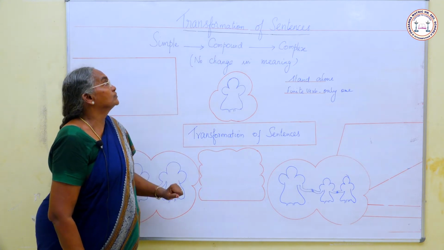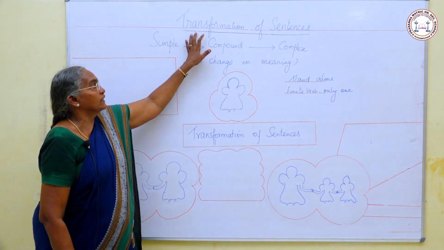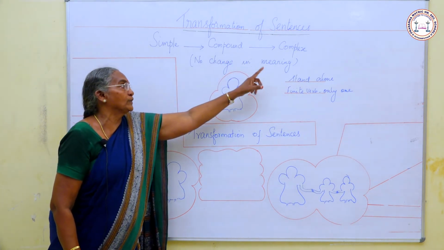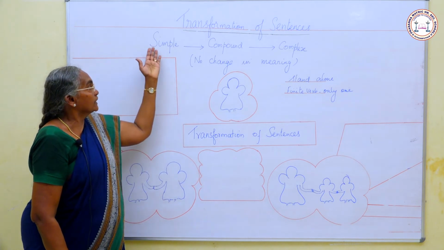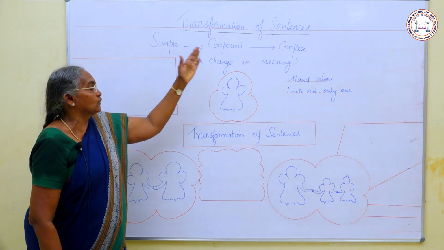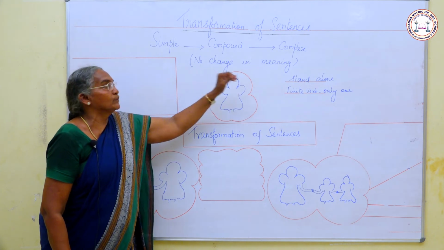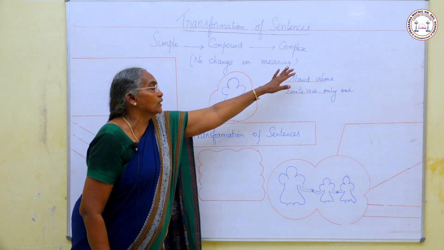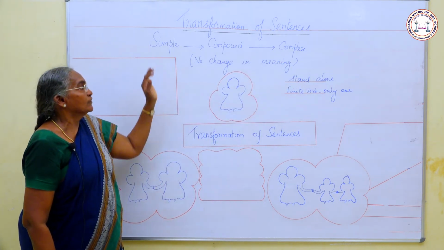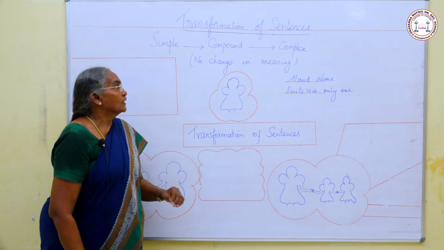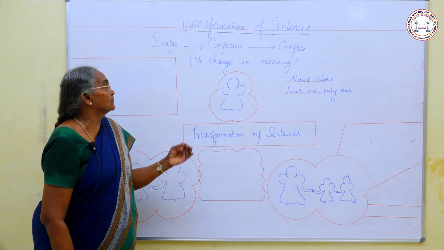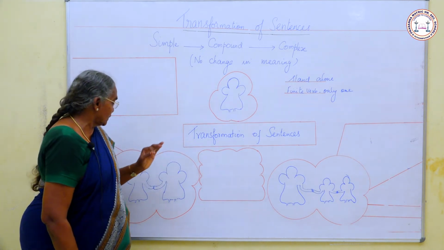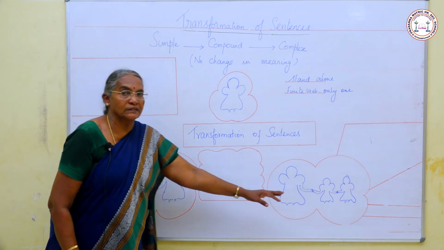change of sentences. You already know that there are three kinds of sentences. They are simple sentence, compound sentence, and complex sentence. We can change these sentences into another without changing their meaning. We can change simple sentence into compound, compound into complex, and complex into simple without changing the meaning. Before changing the sentences from one to another, let us see what is a simple sentence, what is a compound sentence, and what is a complex sentence.